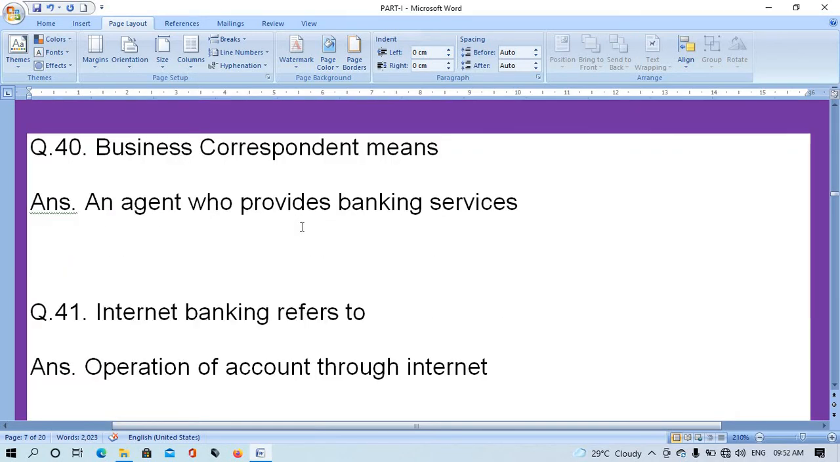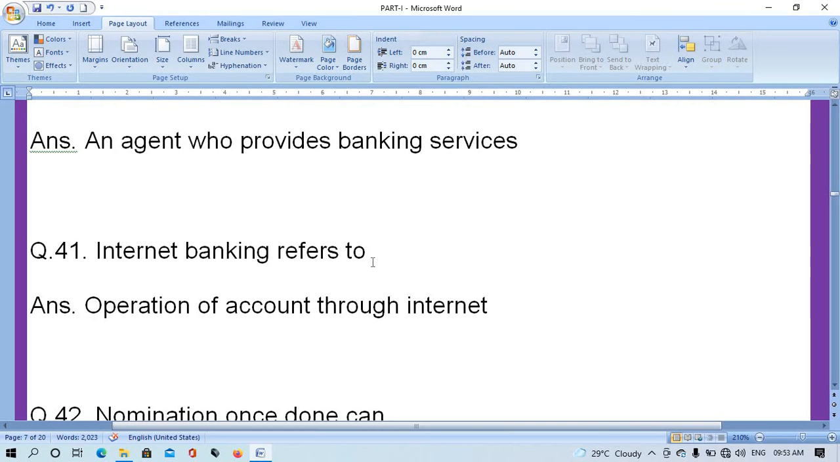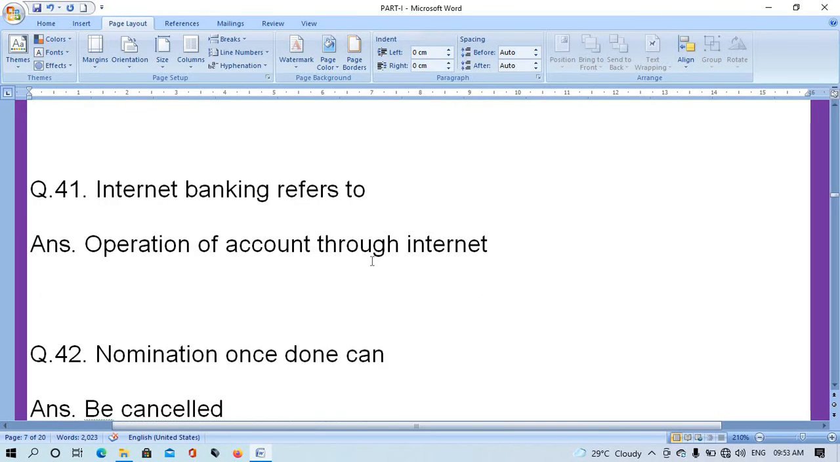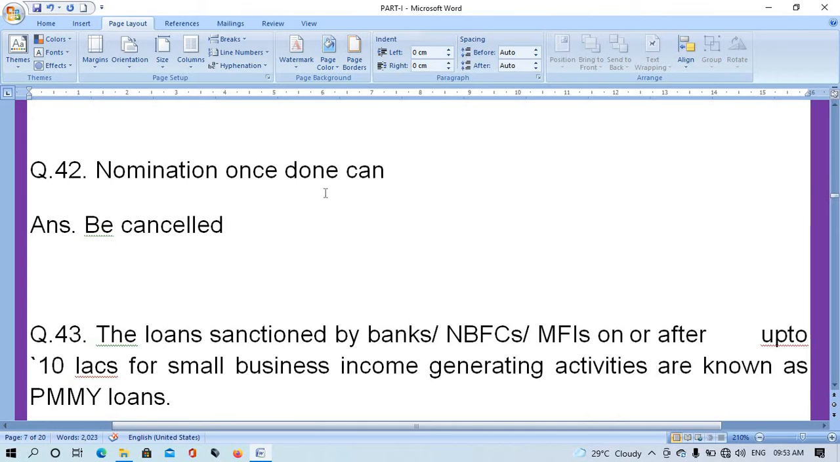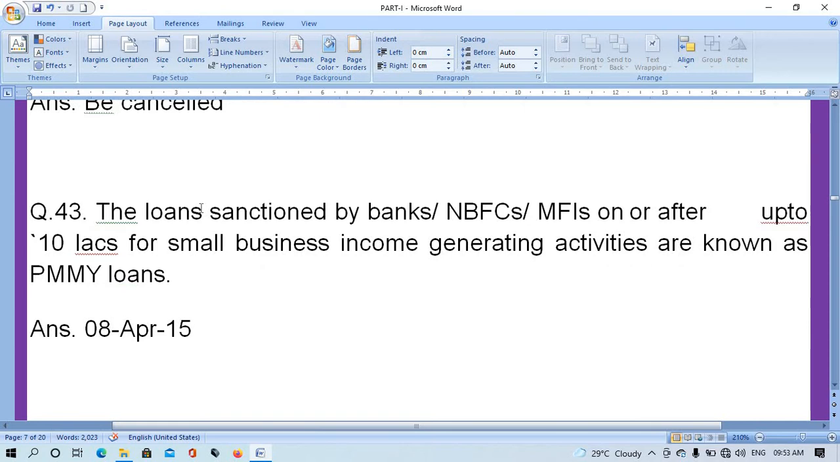Question number 40. Business correspondent means an agent who provides banking service. Question number 41. Internet banking refers to? Answer is operation of account through the internet. Question number 42. Nomination once done can be? The right answer is B, cancel.